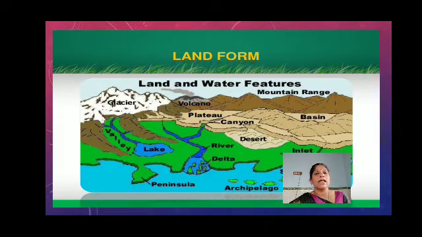Endogenic force means the force which the earth gets from inside the earth. That means the changes happening on the surface because of the inside force. Children, do you understand what I am saying? The tectonic plates move and changes happen on the surface of the earth. Changes because of the inside force are called endogenic, and exogenic means changes because of outside forces.